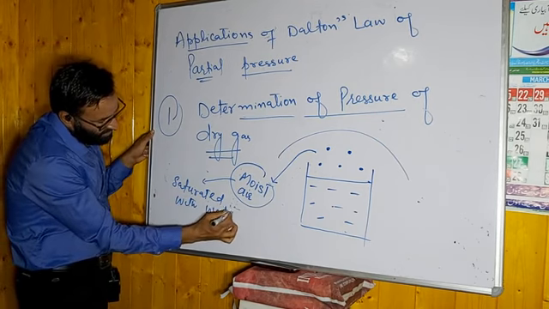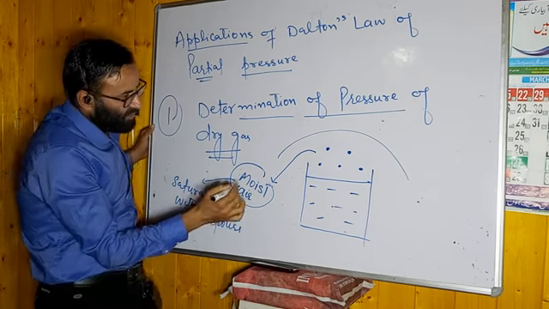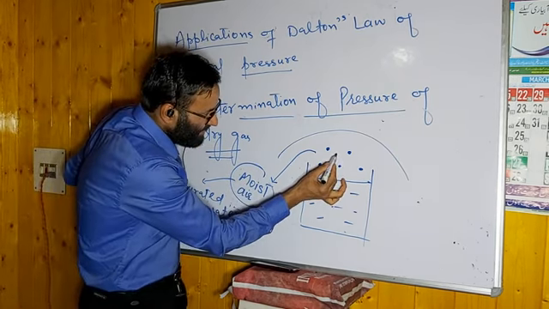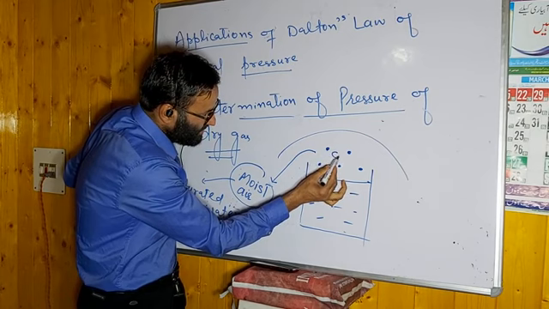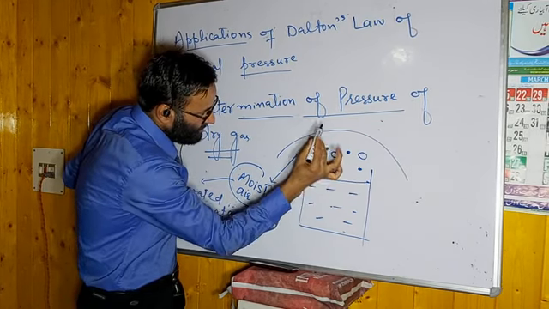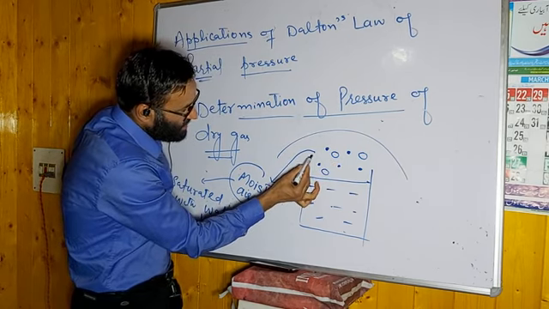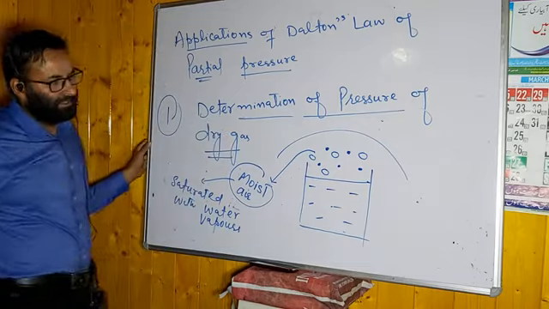You have to remember this much. Now for water vapors, let us say I will take hollow dots. The solid dots are gas molecules. Now these hollow dots indicate water vapors.